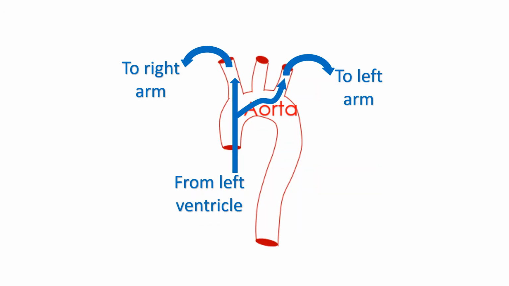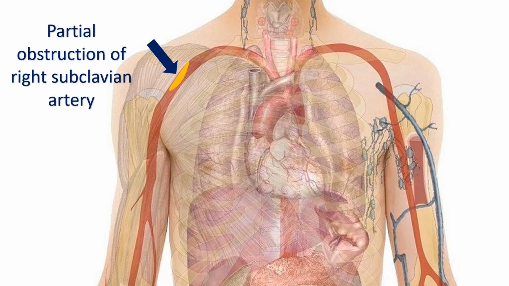The origin of brachiocephalic artery is in line with the ascending aorta. It is presumed that the force of ejection of the left ventricle is conveyed more to the right subclavian artery for this reason. When there is a significant difference in the blood pressure between the arms, this explanation is not enough. Partial obstruction to one upper limb artery is an important reason for lower blood pressure in that arm.